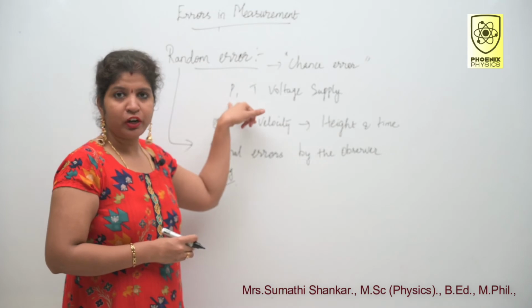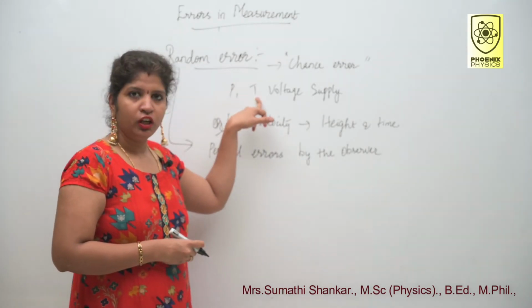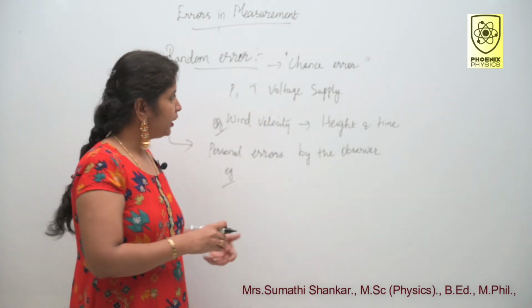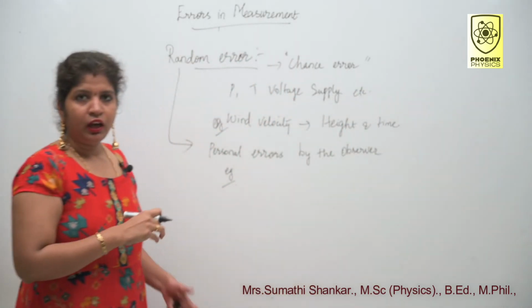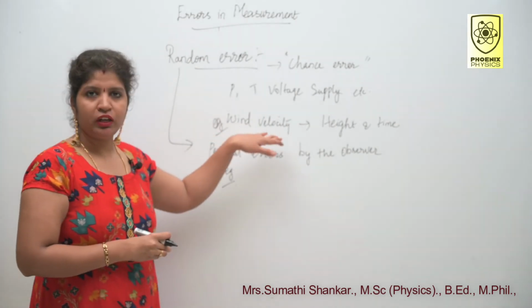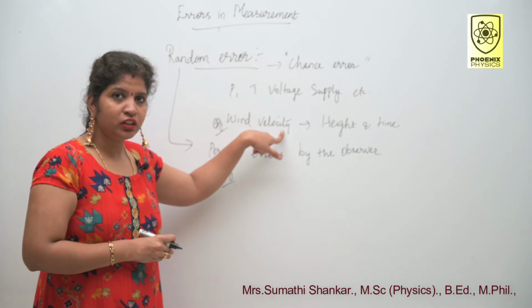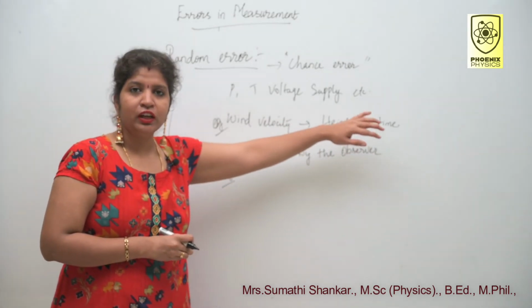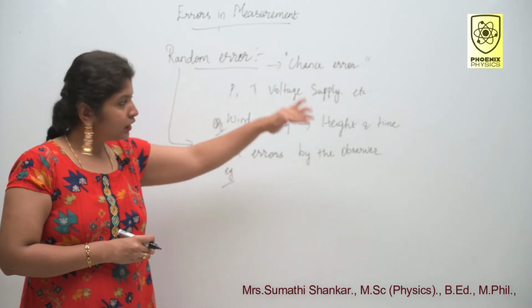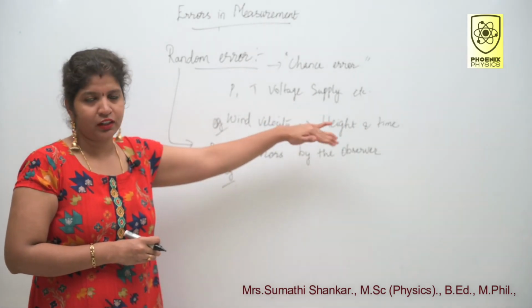That is pressure change or temperature change, voltage supply, etc. For example, I am going to measure the wind velocity. You know that the wind velocity depends on height and time. So we cannot get the exact value or the same value all the time.